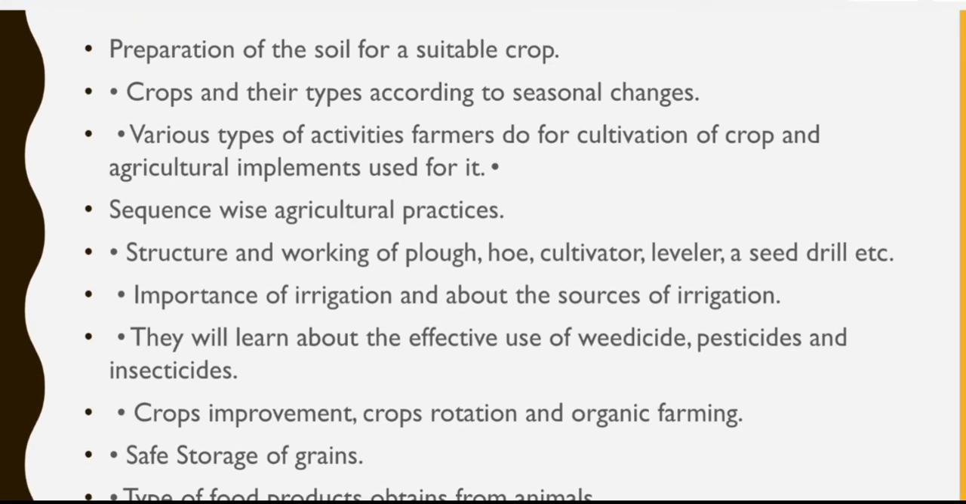Preparation of the soil for the suitable crop, crops and their types according to the seasonal change, various types of activities farmers do for cultivation of crop, agriculture implements used for it, sequence-wise agricultural practices, structure and working of plough, hoe, cultivator, leveler, seed drill, etc.